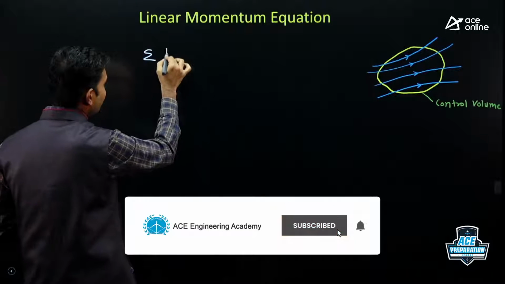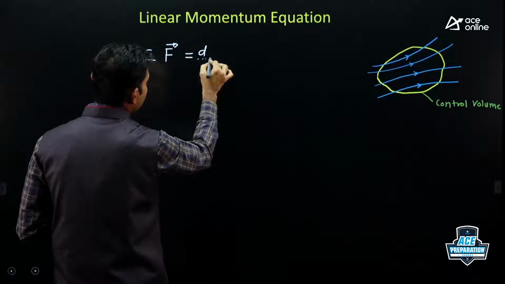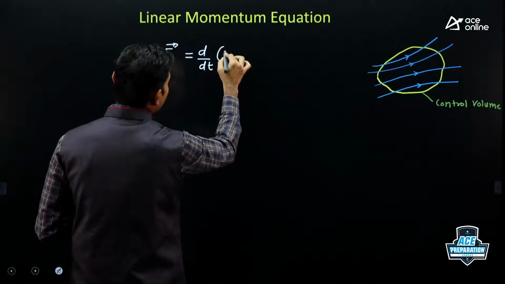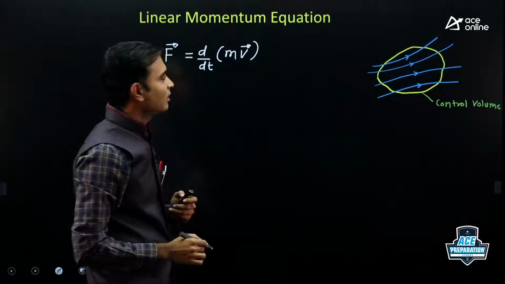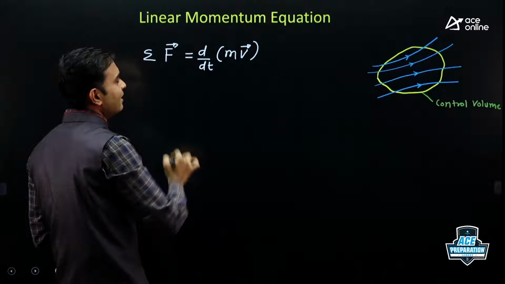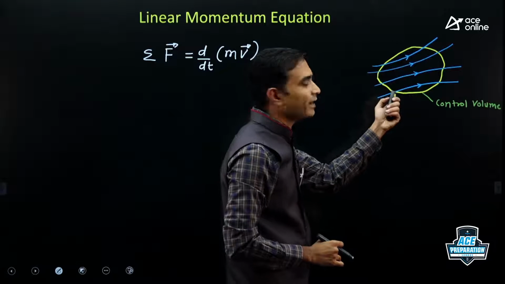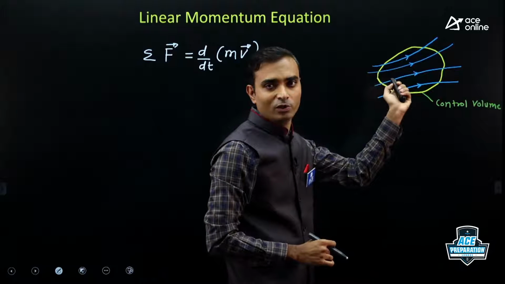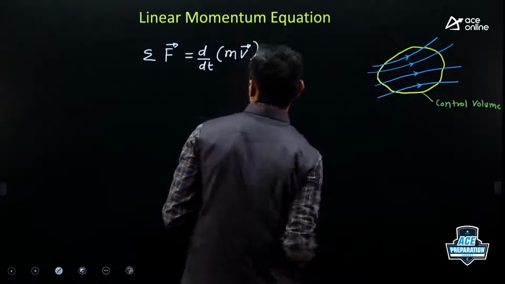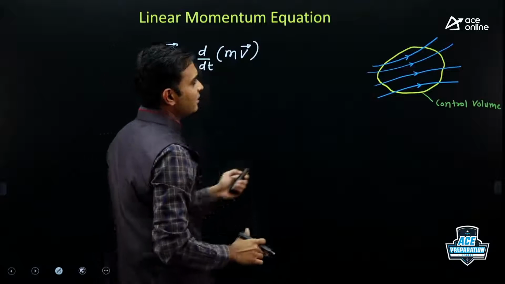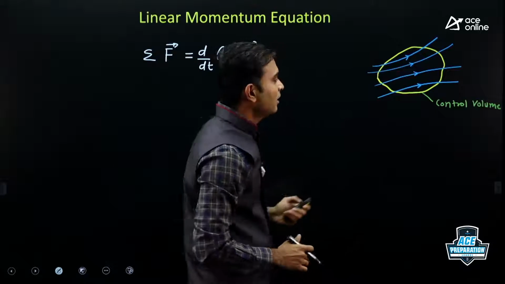Momentum equation means Newton's second law. As per Newton's second law, the summation of all forces is equal to the rate of change of linear momentum. Correct? Now here, the left hand side indicates the vector sum of all forces acting on the fluid which is passing through the control volume, whereas the right hand side represents the rate of change of momentum for the fluid.